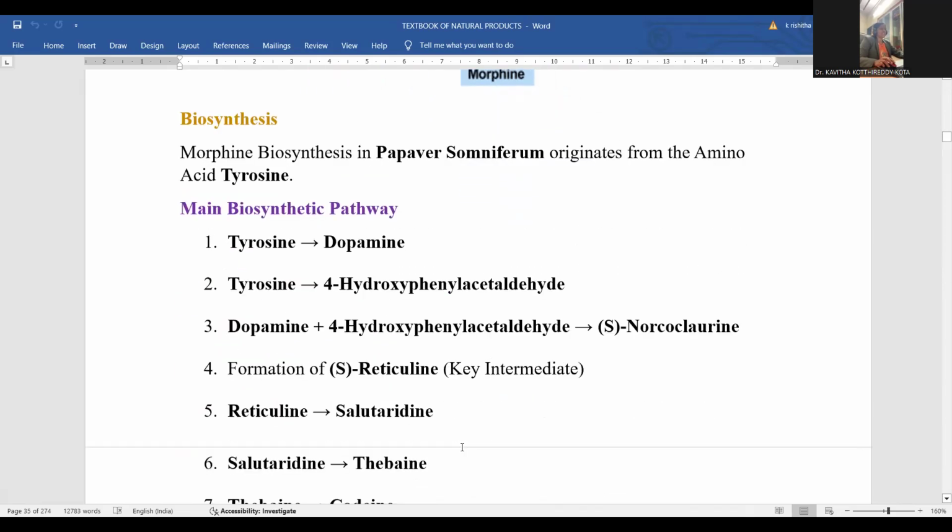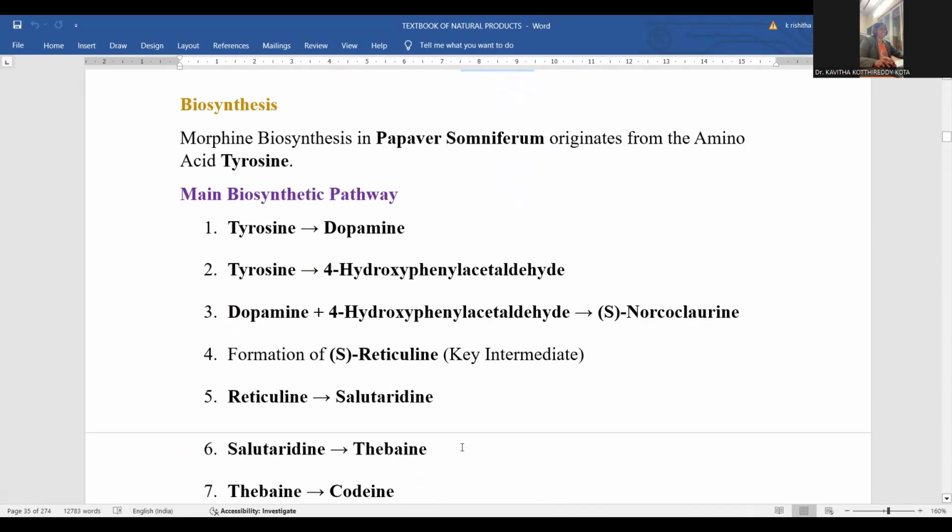Now let me go to the next segment, called biosynthesis. Biosynthesis means, as we are already aware, morphine is a natural product. By default, it is present in the opium poppy. Let me explain how this morphine is synthesized within that plant. That biosynthetic pathway we are going to discuss.